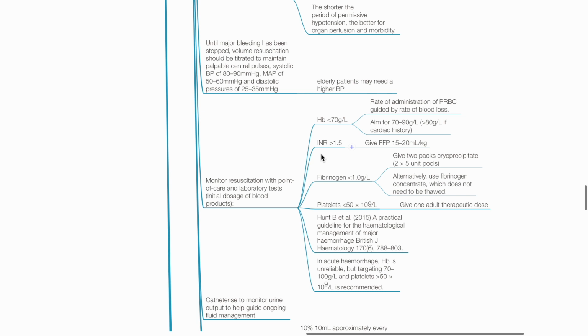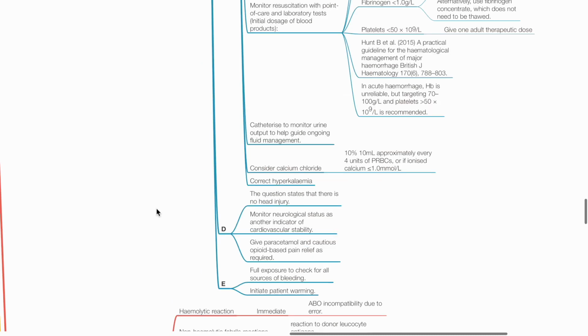If INR more than 1.5, give FFP 15 to 20 mL per kg. If fibrinogen less than 1 gram per liter, give 2 packs of cryoprecipitate. Alternatively, fibrinogen concentrate. If platelets are less than 50, give 1 adult therapeutic dose. Catheterize to monitor urine output to guide fluid management. Consider calcium chloride, 10% 10 mL every 4 units packed red blood cells, or if hypocalcemia, correct hyperkalemia.